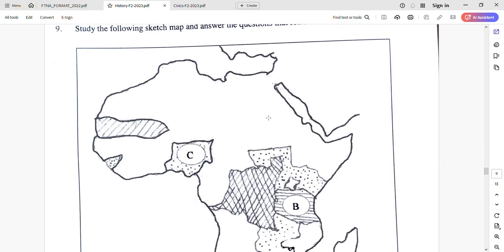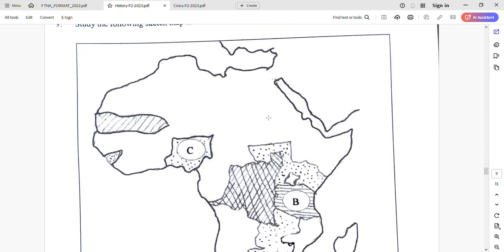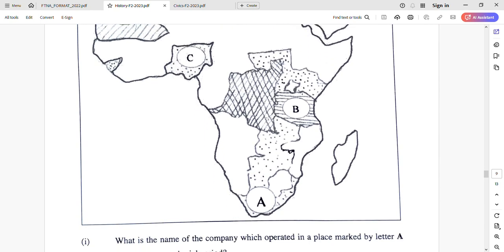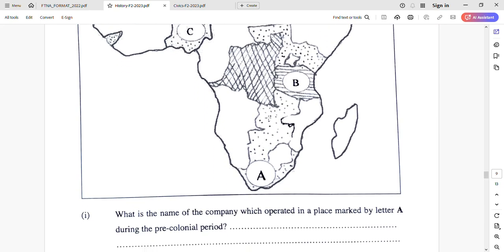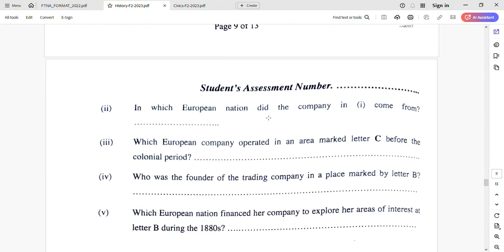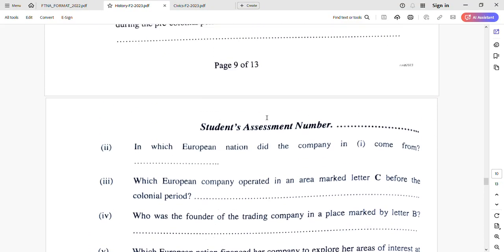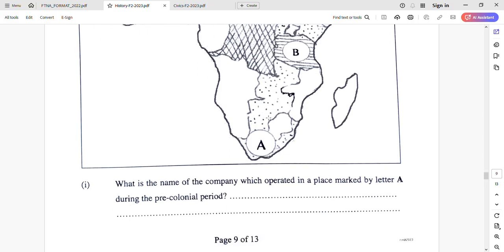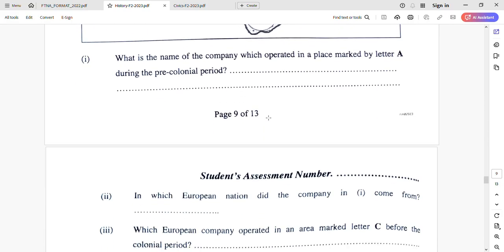Number 9, it is the map. So here you're already given the map, you don't need to draw the map. You're answering the question according to how you are asked from the map. And here it has how many items? It is 5 items. So it's the last question, number 9 of section B, and you're given a map. So it's not necessarily always number 9 to be a map. A map can appear maybe number 4, number 3, or number 7. What is important is that it should be in section B. So that is the map you have been given.